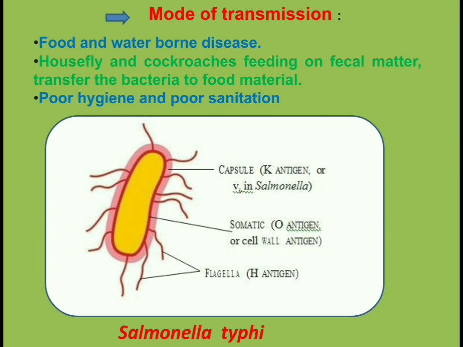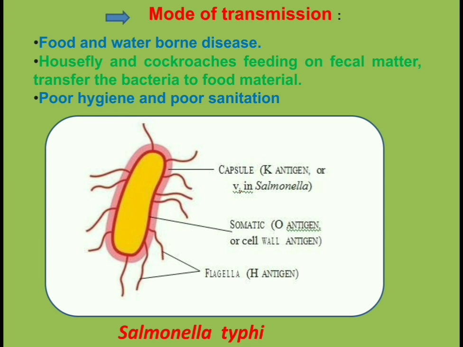All of you know that houseflies and cockroaches contaminate the food material; they visit the fecal matter, they visit the food material if it is not properly taken care of, and it causes the infection. Poor hygiene habits and poor sanitation conditions are also responsible for the spread of typhoid.